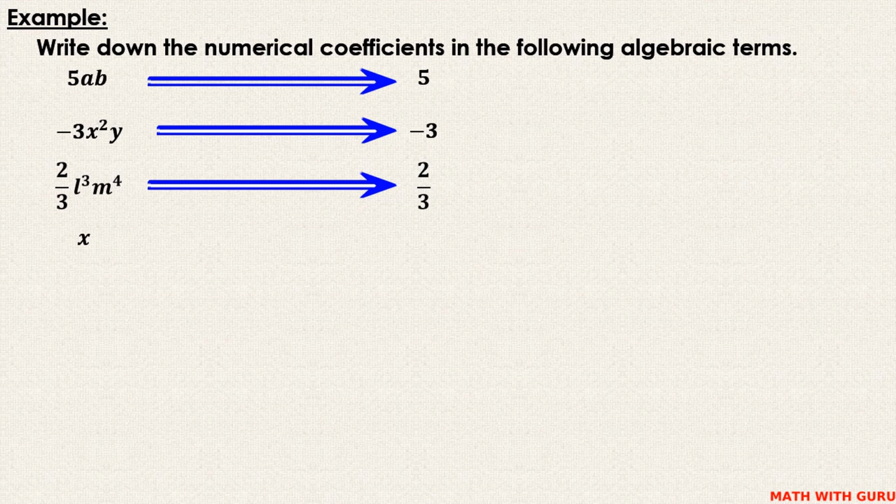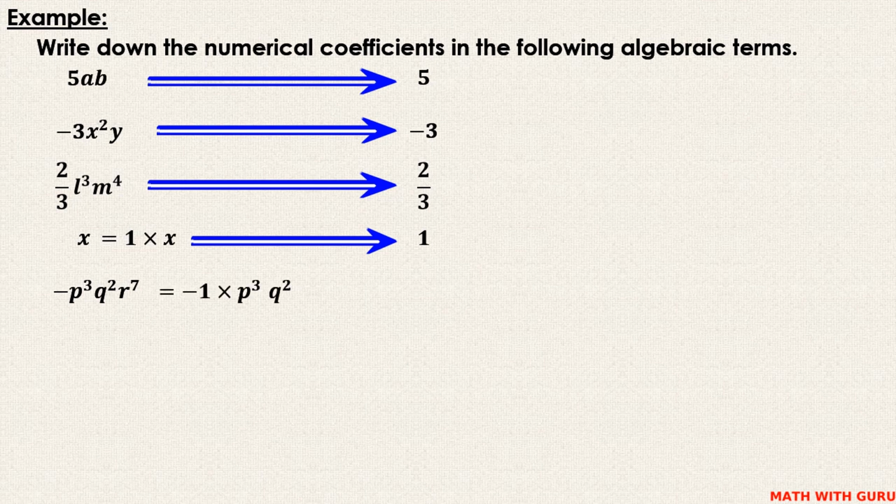x. What is the numerical coefficient here? Do we have a numerical coefficient here? Yes, we do. Any number, for example 5, if it is multiplied by 1, it remains unchanged. 1 into 5 is 5. We apply this concept to x. x can be written as 1 into x. Then minus p cubed q squared r power 7. What is the numerical coefficient? Minus 1.